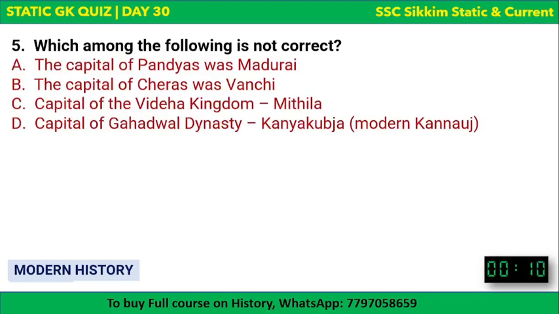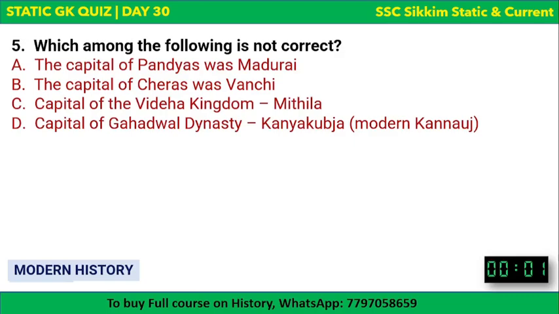Which among the following is not correct? The options are there, and your time begins now. The capital of Pandyas was Madurai. The capital of Cheras was Vanchi. The capital of Videha Kingdom was Mithila, or the capital of Gahadwal Dynasty was Kanyakubja, which is modern day Kannauj.